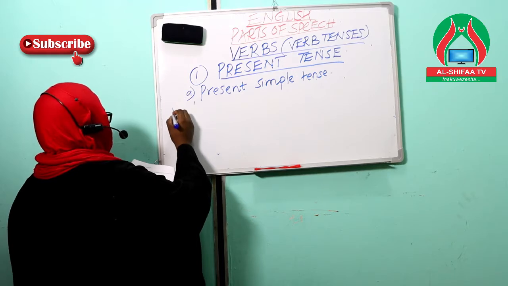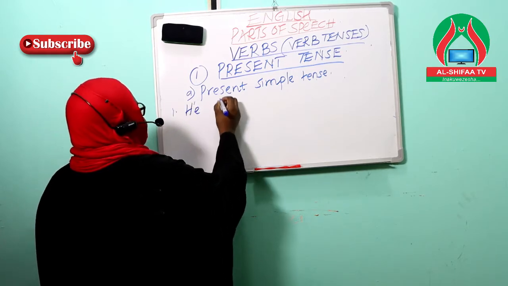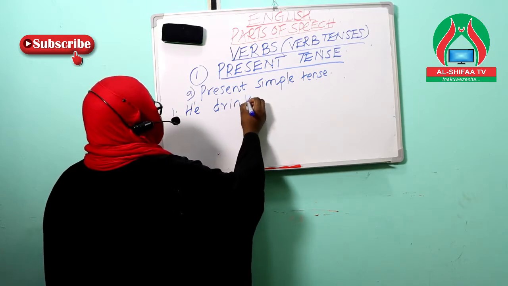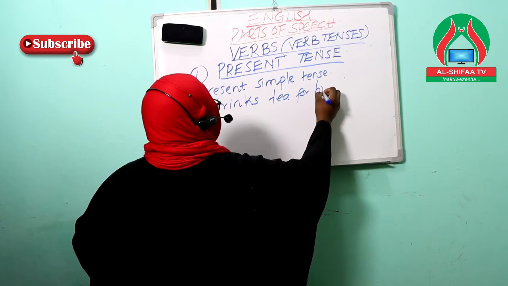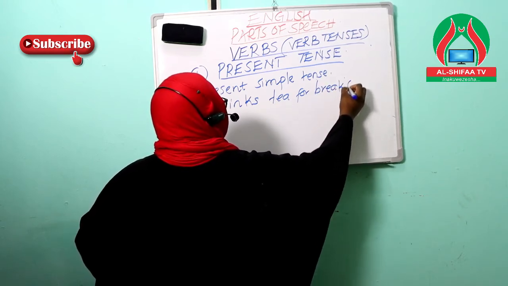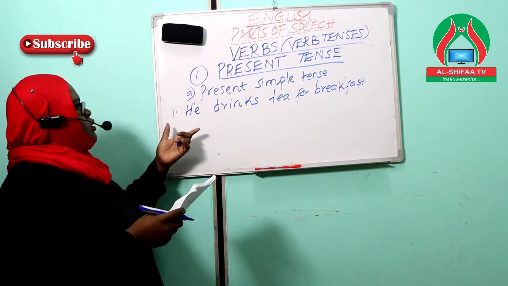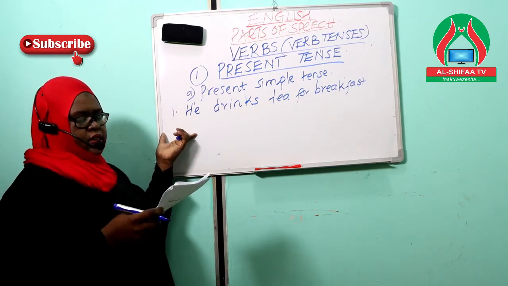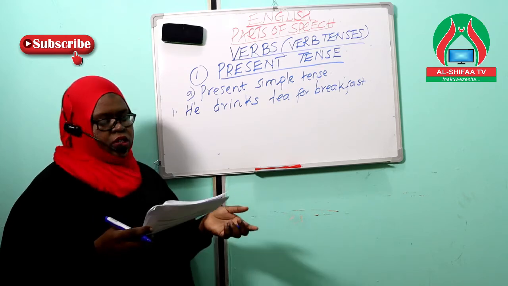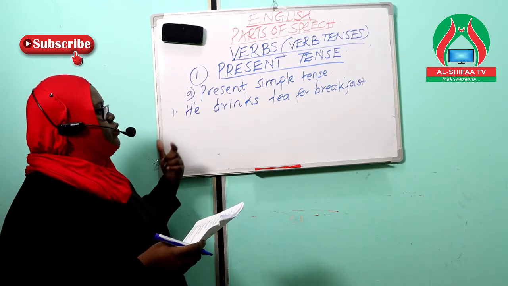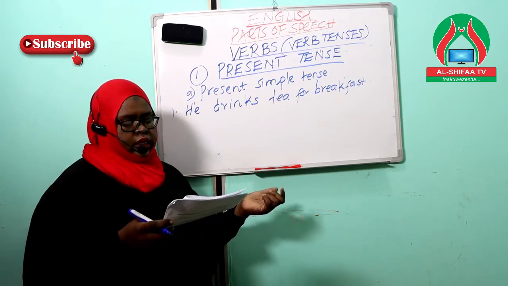Example number one, he drinks tea for breakfast. Now this example sentence is showing us a habit. The habit of this person is that for every breakfast he has to drink tea.